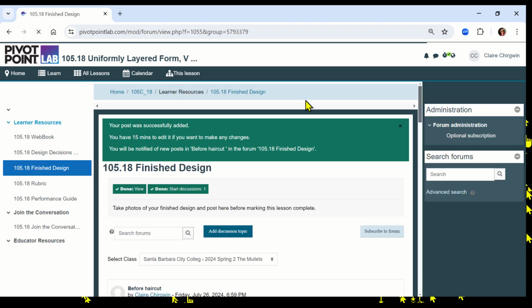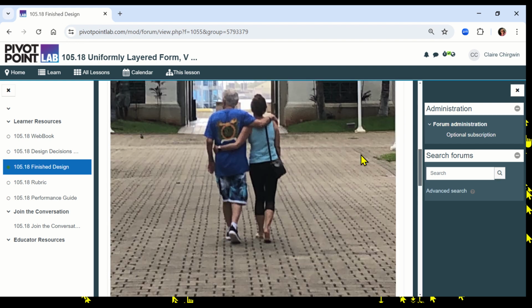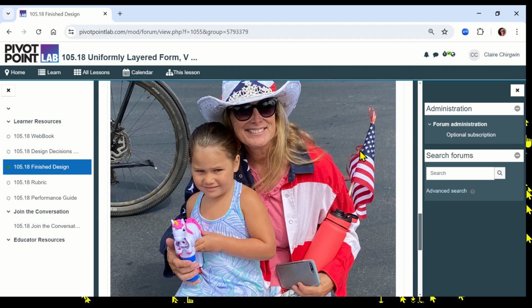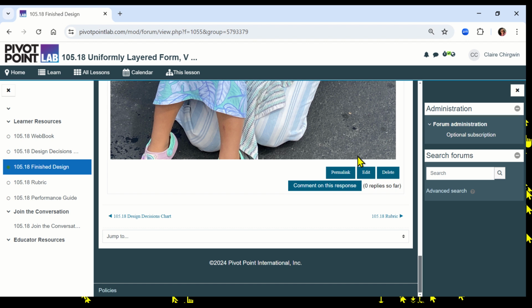Your post was successfully added. There we go. So then you would add a third one the exact same way. So your first one is going to be before you begin your operation. The second one will be in the middle of your operation, and the third one will be your end result.